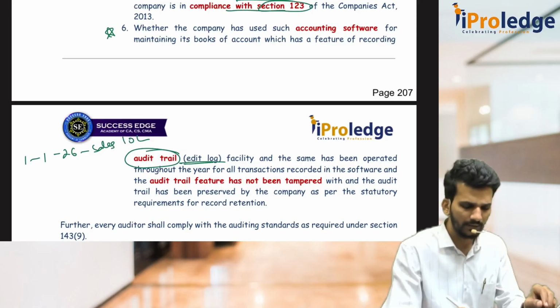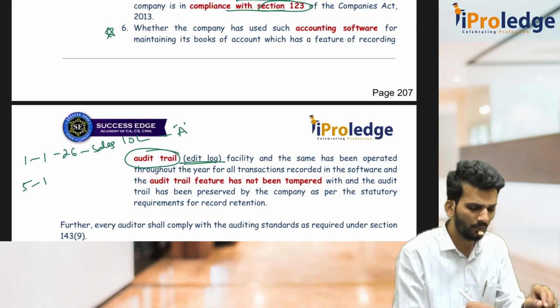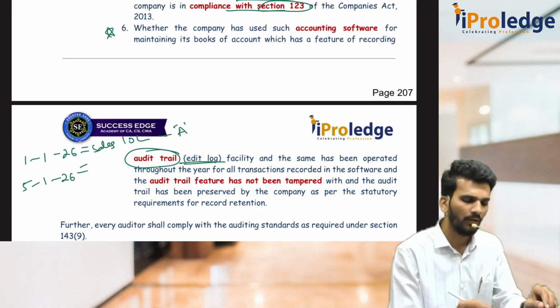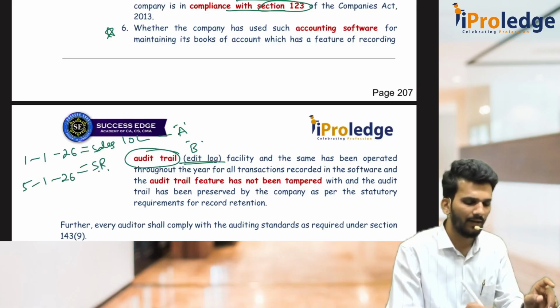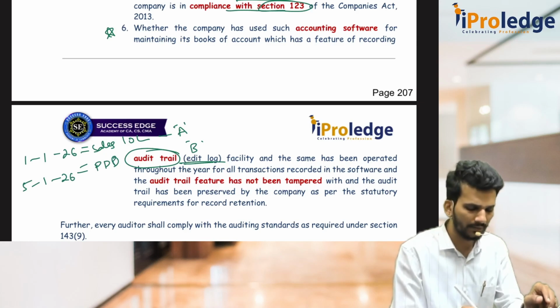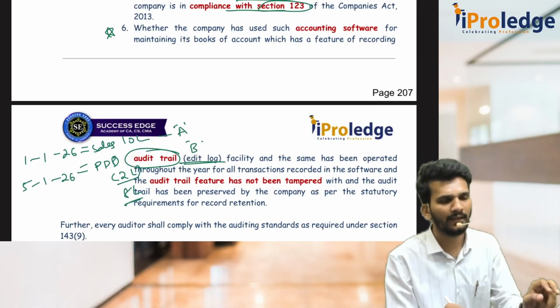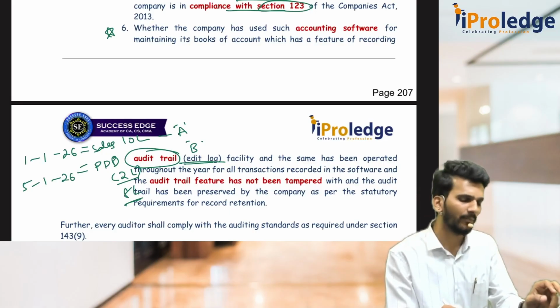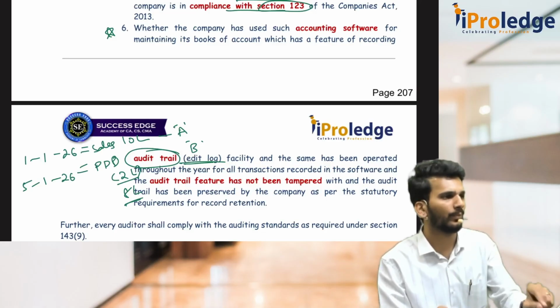But it is done by person A. Now on some 5th of January 26, person B is on leave. Knowing that situation, person B made it like a sales return, or they put it as PDD, provision for doubtful debts, of 2 lakh rupees. So net remaining is 8 lakh rupees. Then that person gave that 8 lakh rupees to the company directly. Remaining 2 lakh rupees they agreed between B and the client: I will reduce 2 lakh rupees, you give me 1 lakh rupees, you keep 1 lakh rupees.